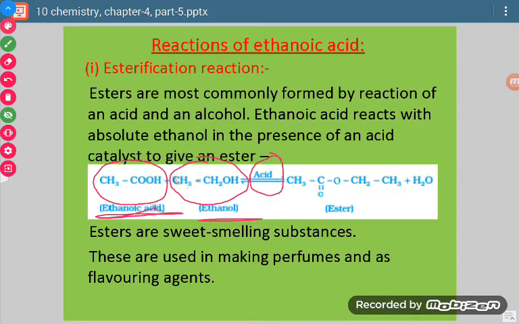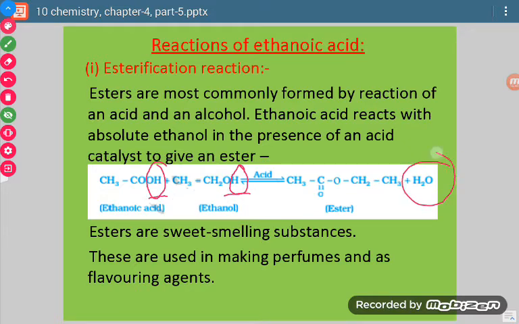So what will happen now? From ethanol H will go out and from the acid OH will go out. These two will combine to form water. Now this CH3CO can be written like this, CH3CO, and with this whole group will attach. Which atom will attach?